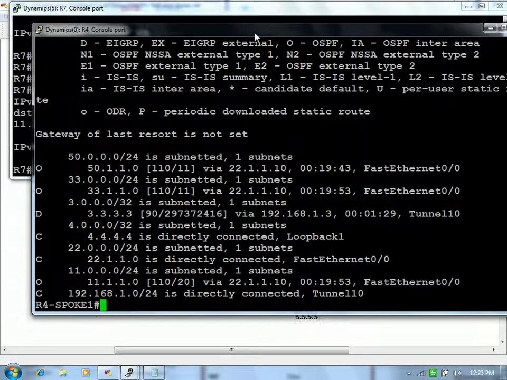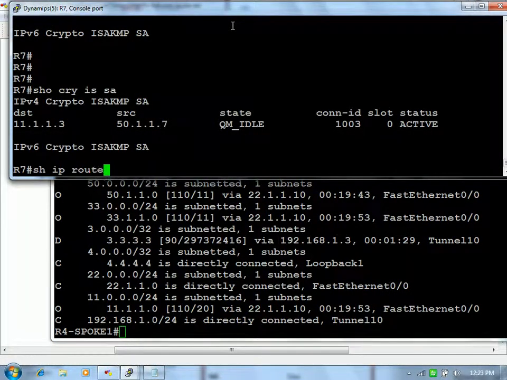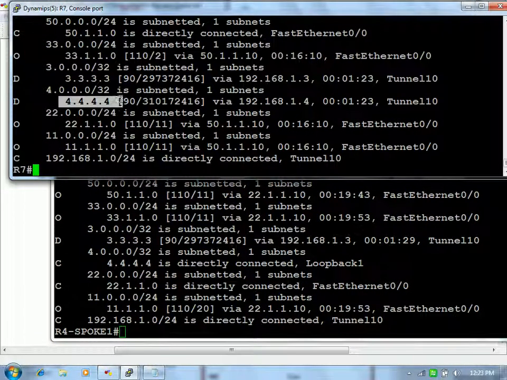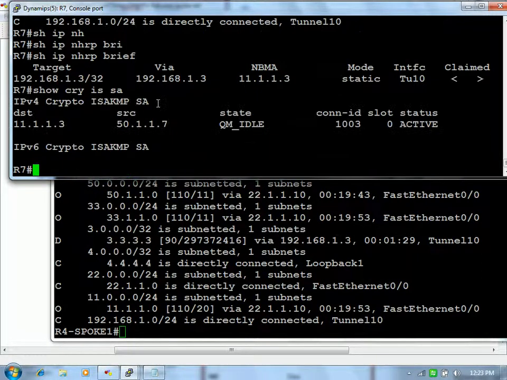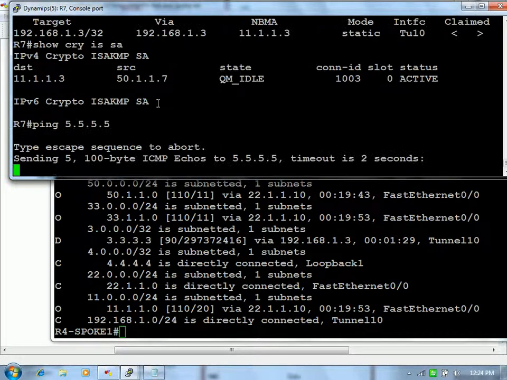actually R7 is not advertising any private network, right? So here we should check. It is advertising 4.4.4.4, and show ip nhrp brief, it does not have any more than one mapping. Now let's ping 5.5.5.5, or before this, if you have to check, only one tunnel is there, one mapping, one tunnel. Now ping 5.5.5.5, you are trying to reach the other spoke's private network, so the NHRP will be resolved, and once it has been resolved, sorry, yeah, 4 actually, sorry.